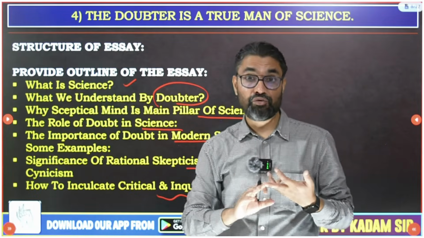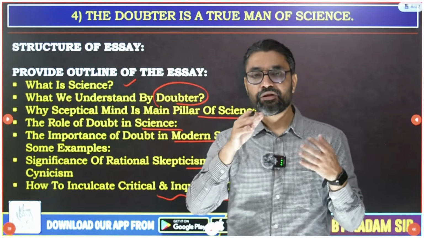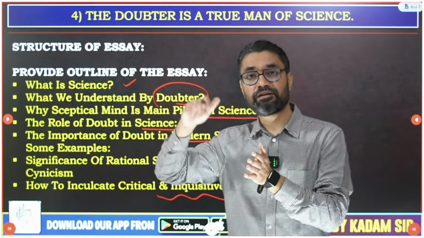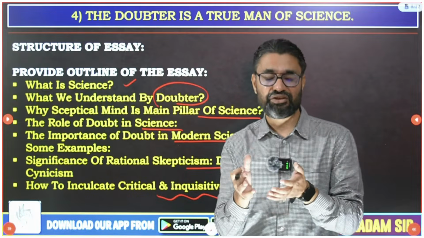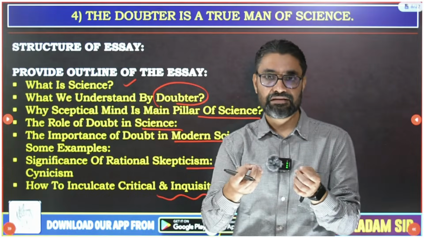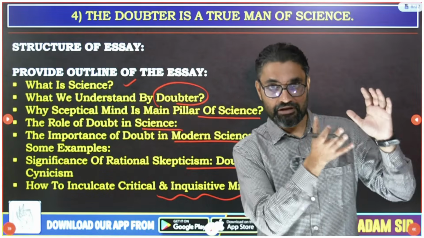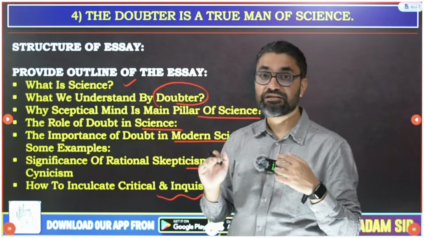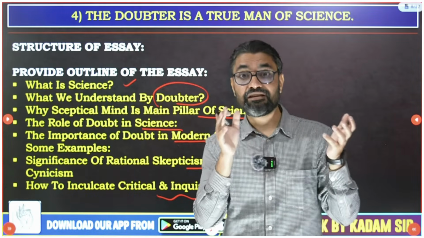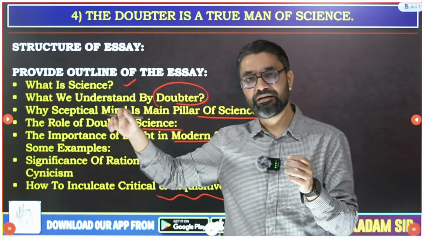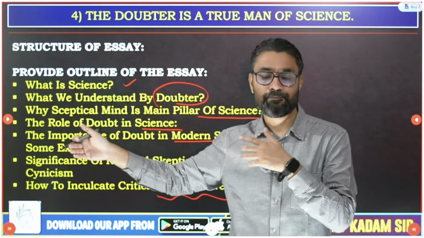So first you are going to encounter the definition of science, the definition of doubter. Then you are going to encounter the significance of doubter in science. And then you are going to encounter why doubting is essential, with some examples from modern science. Then as the examiner goes on checking, he gets the idea in the beginning itself that he has discussed that doubting should also be methodical, properly structured, systematized, not filled with cynicism or pseudoscience.